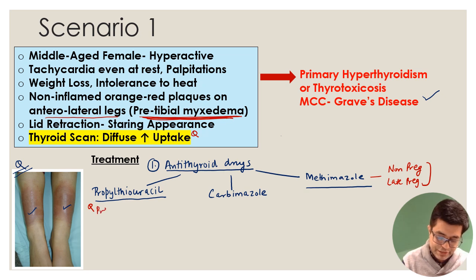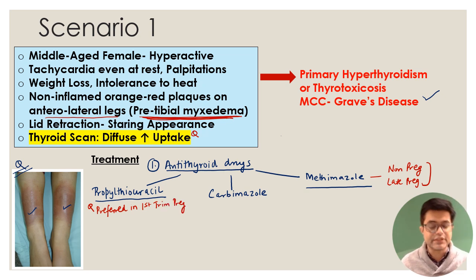So this is the preferred agent in first trimester of pregnancy when the lady has Graves' disease. This is also the preferred agent in thyrotoxic crisis. Sometimes patient presents with thyrotoxic crisis, so there also propylthiouracil is effective.